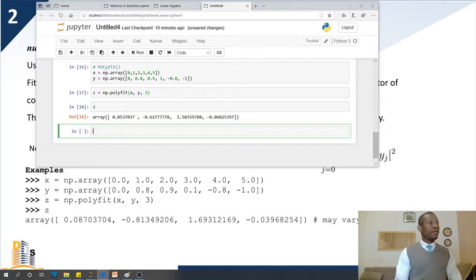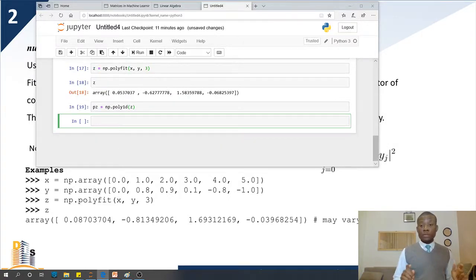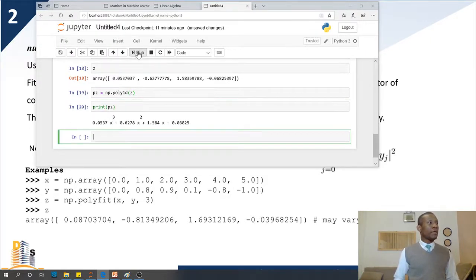I can say print pz, the polynomial now is equal to np.poly1d and specify z. Okay, and now let's check what pz is. I'm going to just print it out, pz, and now you can see that you have 0.537x cubed minus 0.62x squared plus 0.584x minus 0.68. So this is the polynomial or the function that relates these two variables.